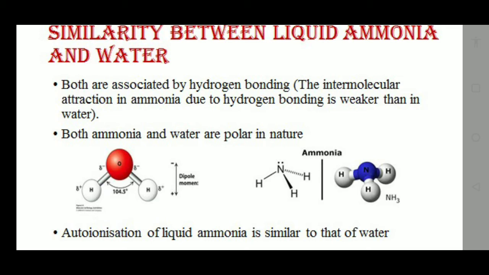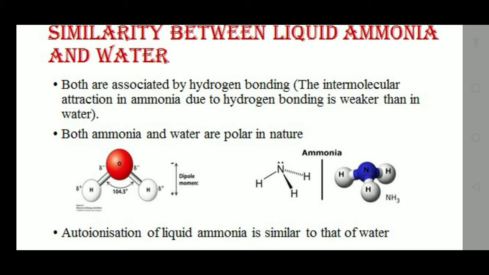Because of this separation of charges, the OH bond is polar in nature. In ammonia, nitrogen is electronegative and hydrogen is electropositive, so because of the separation of these charges, the NH bond is polar in nature. So both ammonia and water are polar.